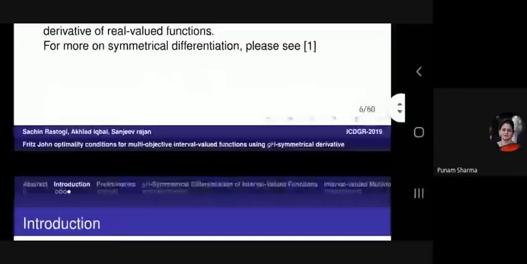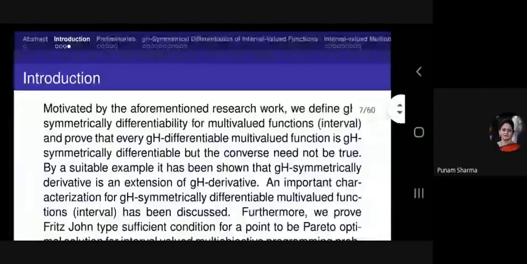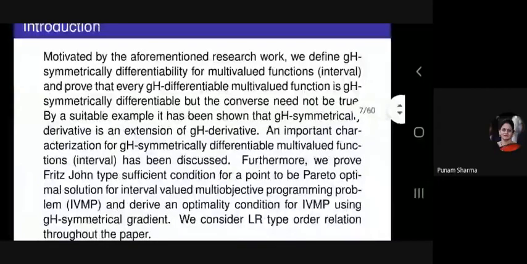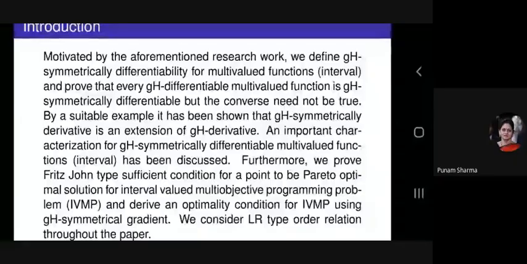Motivated by the aforementioned research work, we define GS symmetrical differentiability for multi-valued functions and proved that every GS differentiable multi-valued function is GS symmetrically differentiable, but the converse need not be true. By a suitable example, it has been shown that GS symmetrical derivative is an extension of GS derivative.